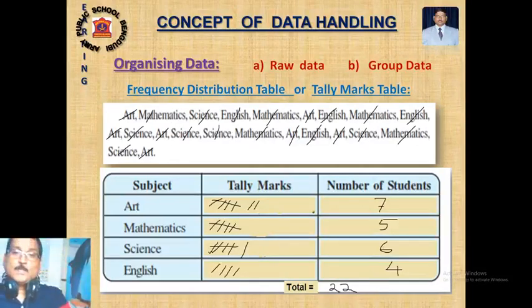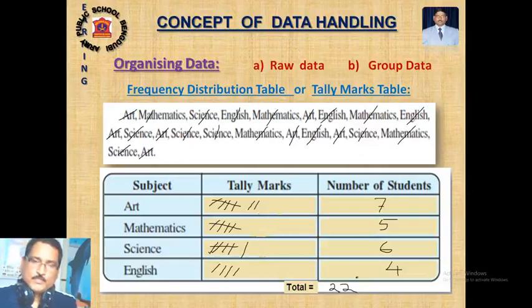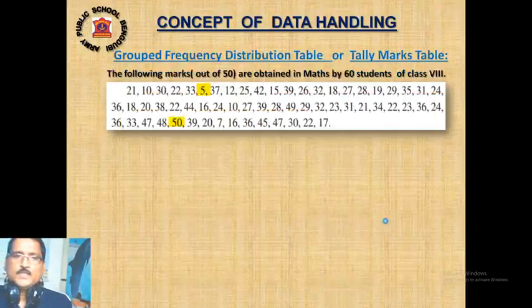So this is the observation. The field is given, and I have written it in the frequency distribution table. After that, with the help of a single bar graph, a double bar graph, or a histogram... a histogram is not required, because a histogram will be taken only when a group frequency distribution table is there. This is not a group frequency distribution table. It is single data, so I have taken it, and then we can represent it with the help of a bar graph.